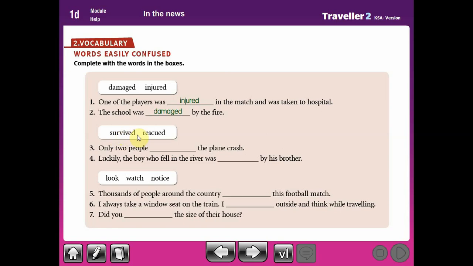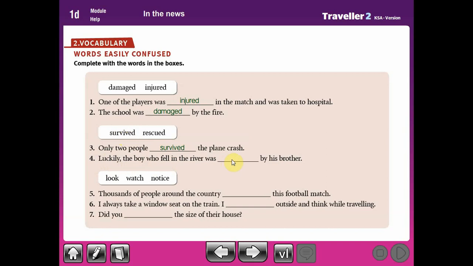We have here survived and rescued. Survived means to live after an accident or fire. This is the meaning of survive. But rescue means to help somebody out of a dangerous situation, or danger. So: only two people survived the plane crash. Because we are talking about the people who stayed alive after the accident or the crash.